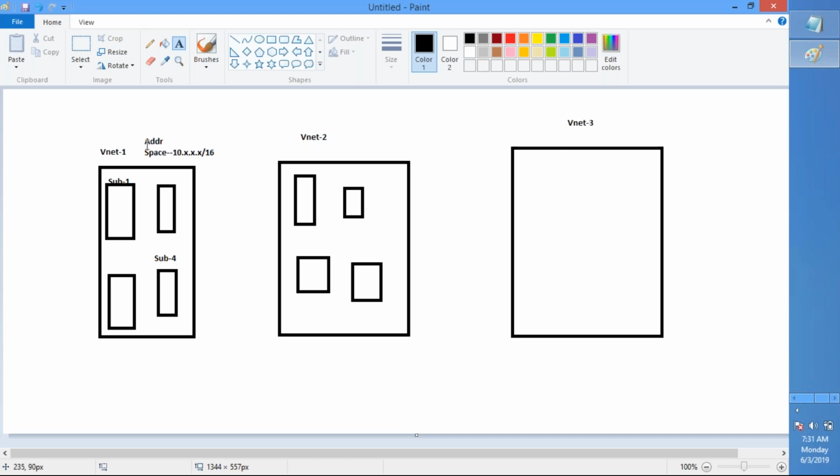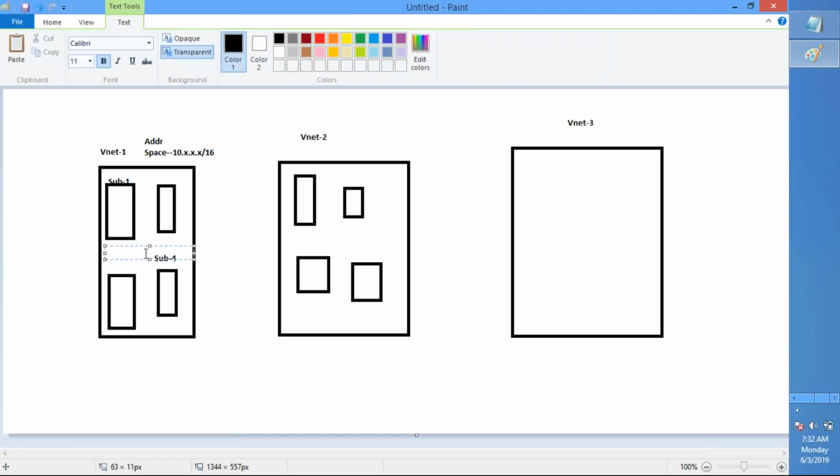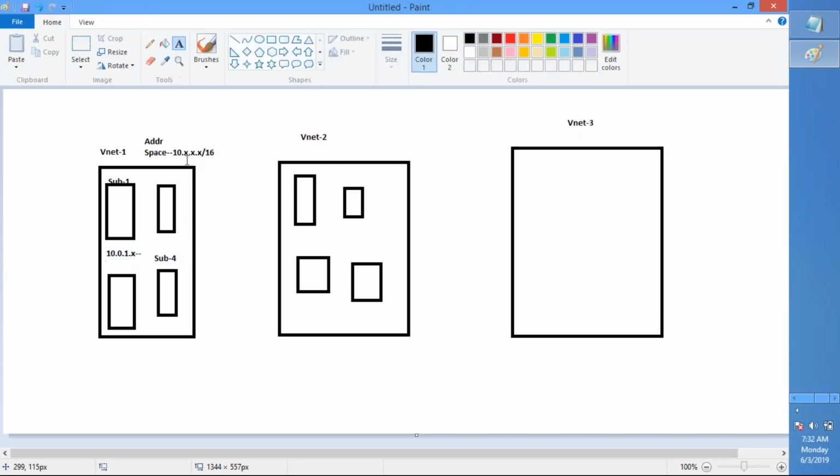So whatever address space you define at the virtual network level, you will also define an address space at the subnet level using the address space that is available at the virtual network layer, right? So we can say 10.0.1.x. Subnet 1 is using a 10.0.1.x IP address, which is a subset of the 10.x.x.x/16 address space. So as subnet 2, subnet 3, and subnet 4.